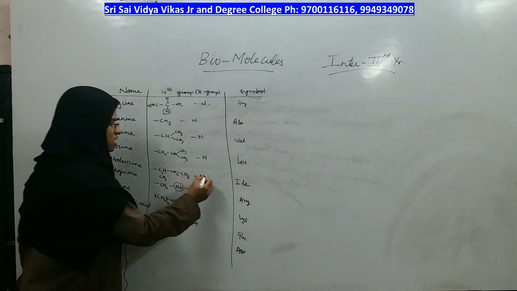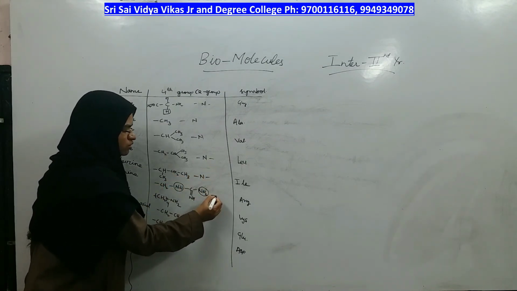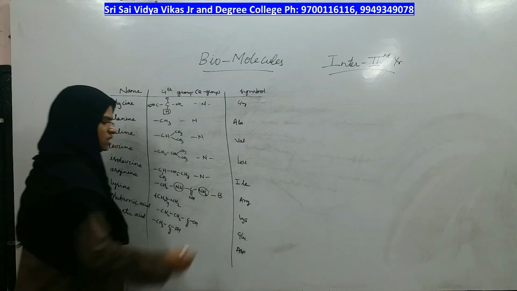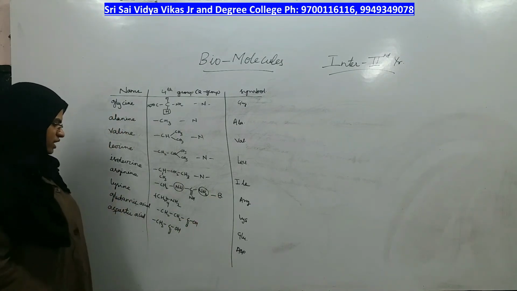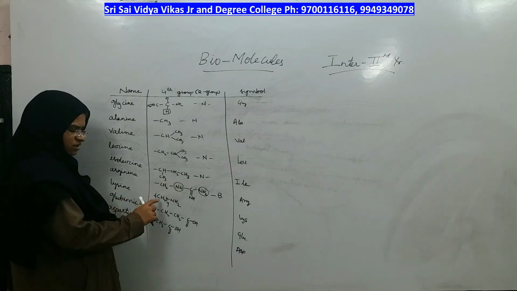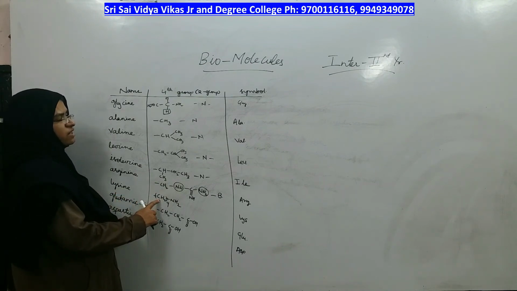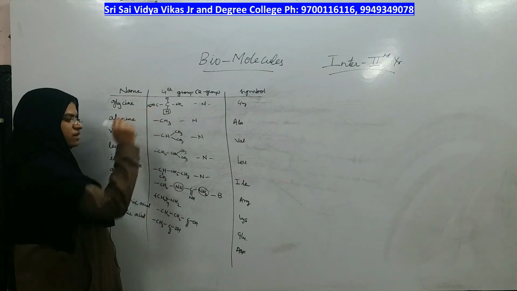That means this amino acid is not neutral. It is basic in nature. Next amino acid, if you take a look at lysine, in this amino acid, there was already 1 amino group and there was already 1 carboxyl group.